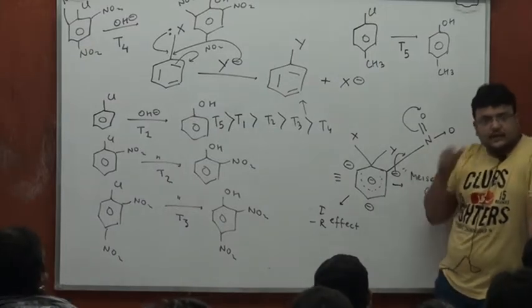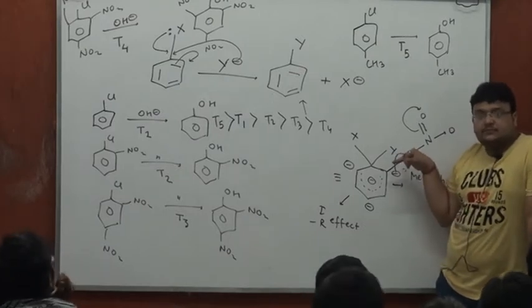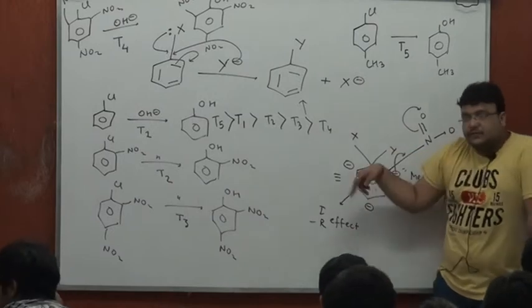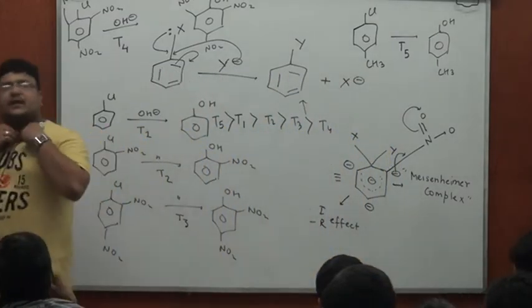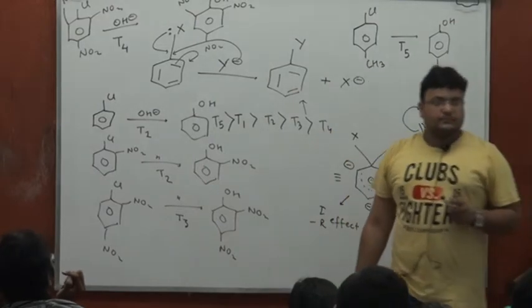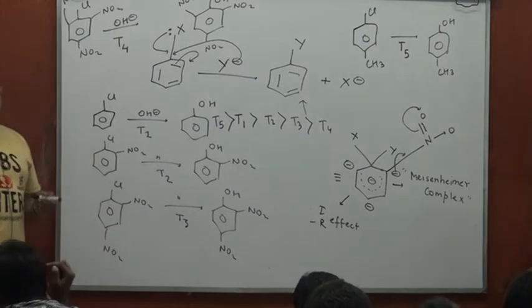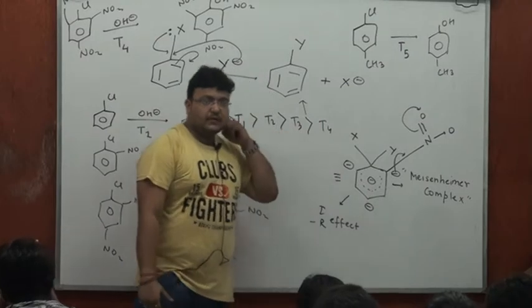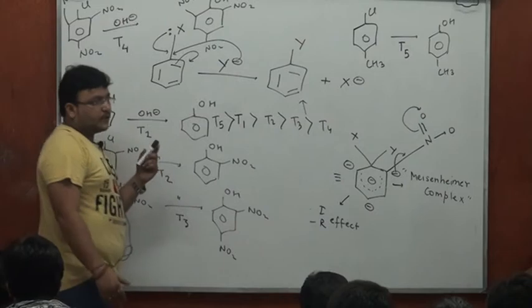This is -R. At ortho and para positions, NO2 will be able to disperse this negative charge by -R, which is not possible at meta position, because in the resonating structure you see negative charge coming at ortho and para positions only. This is why from meta position it could be only -I, from ortho and para position it could be both -I as well as -R. All right. And you understand how with these groups at ortho and para positions, the process is becoming more feasible, requiring less temperature for the same process at the same rate. Fine.